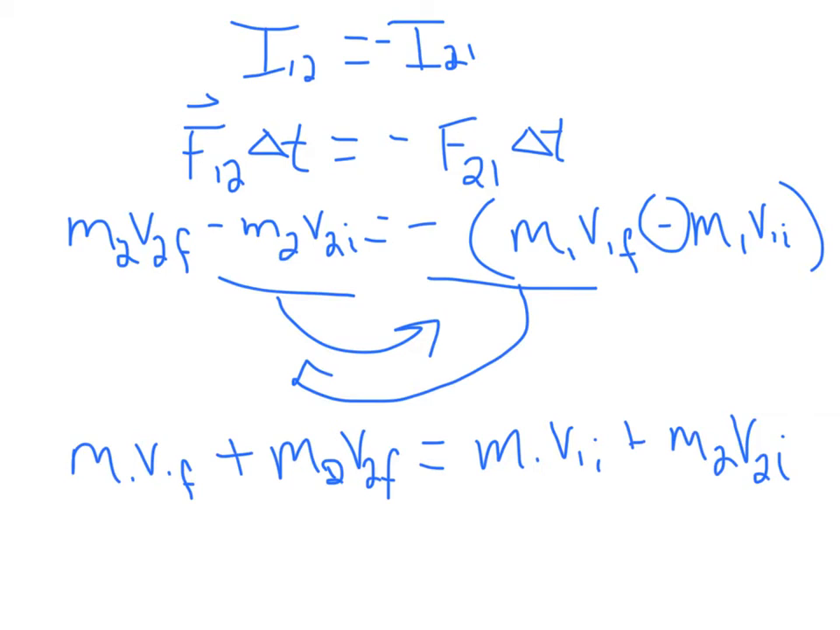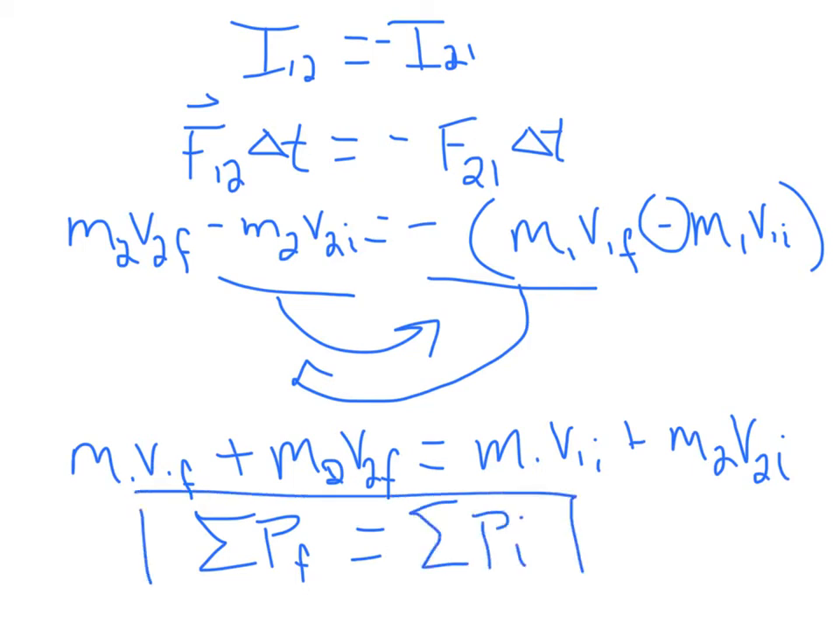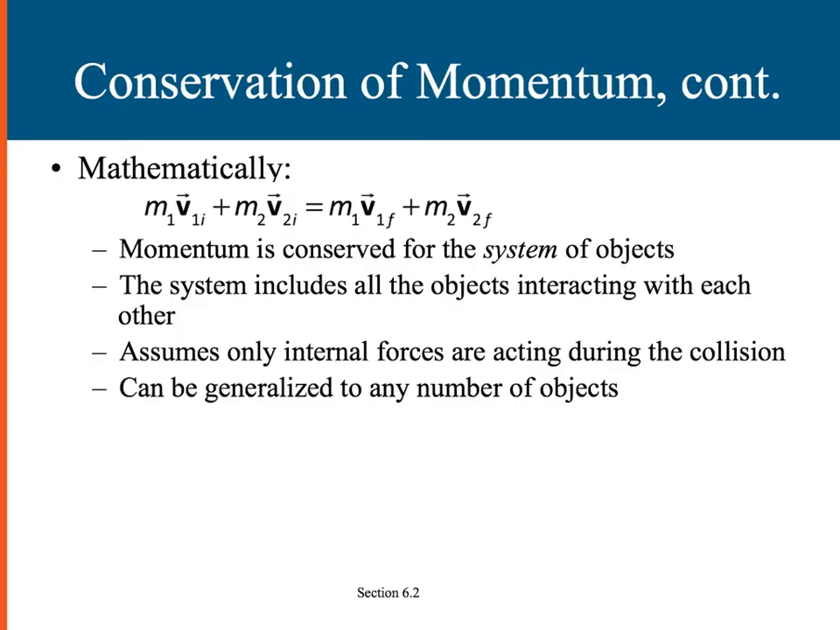This tells us that the total momentum of the system at the end is equal to the total momentum of the system at the beginning. And this shows us that the momentum is conserved. So the formula that we are going to hold to in all of these collisions is that the initial momentum is equal to the final momentum, and that's the momentum of the system.